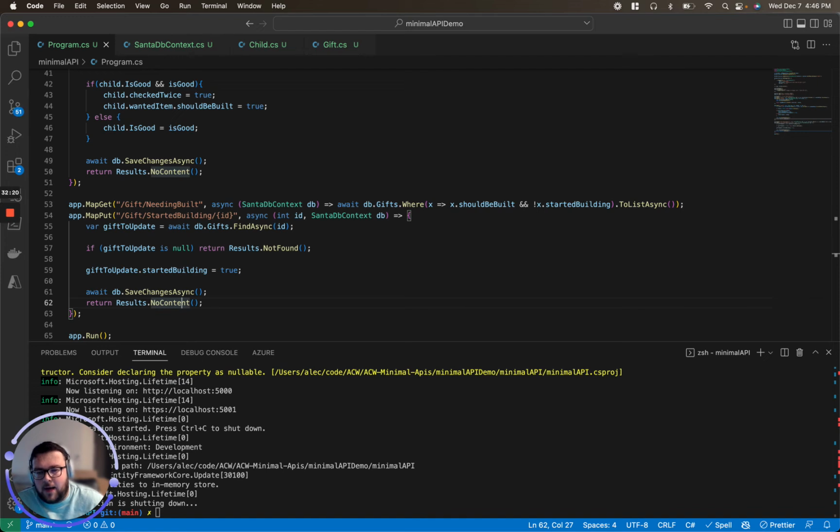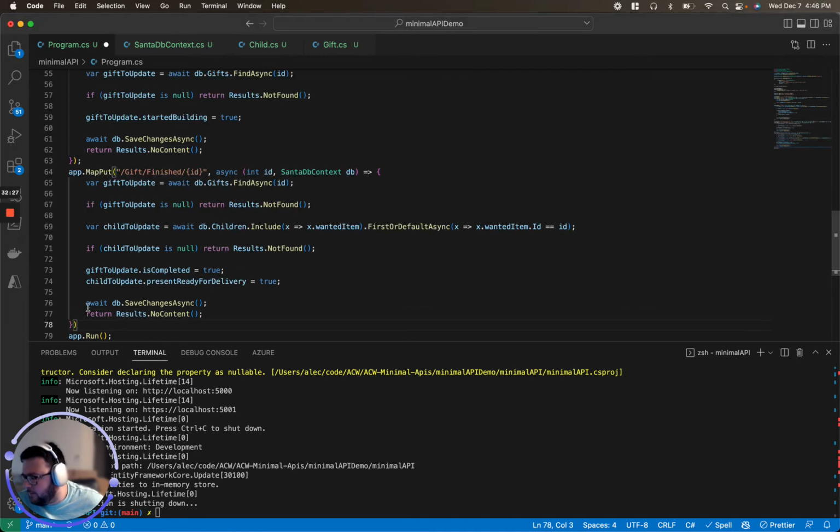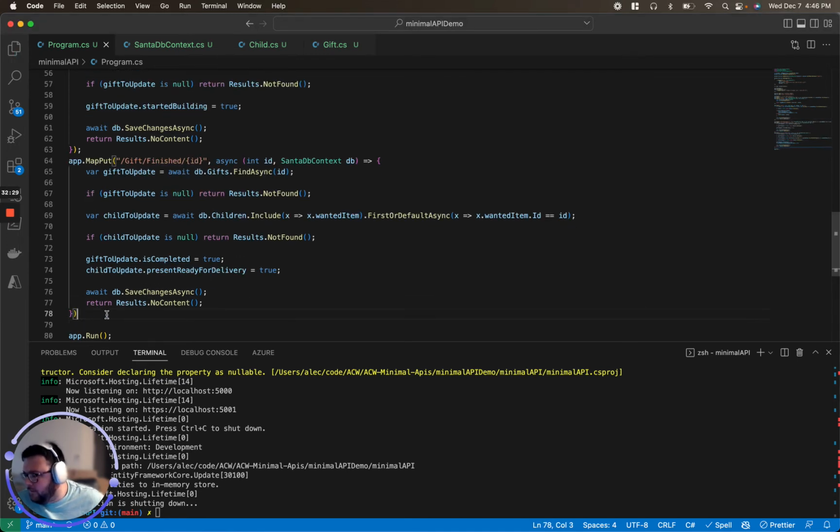And finally, this is the biggest one I think of them all, and this is the one that everybody is probably most excited for. If a gift is already built, it can be finished. So we'll pass in the ID again. The gift to update, we'll try to find it. Again, if it's not found, we'll do that. We'll try to find the child that the gift is also linked to.